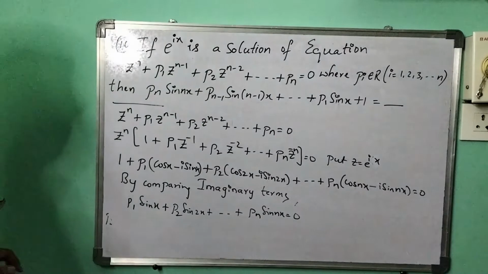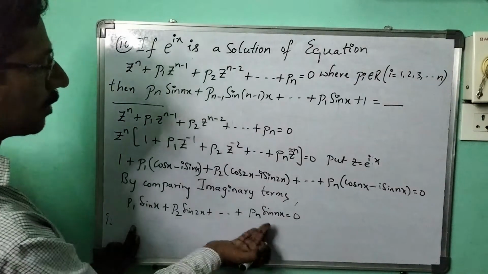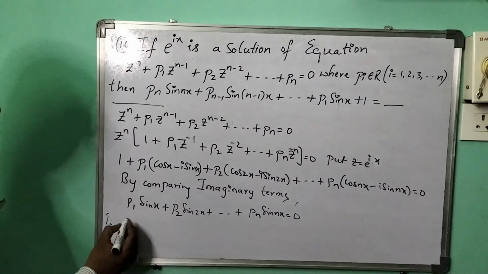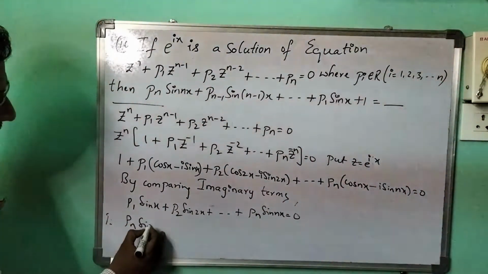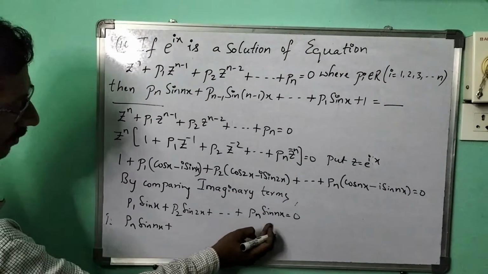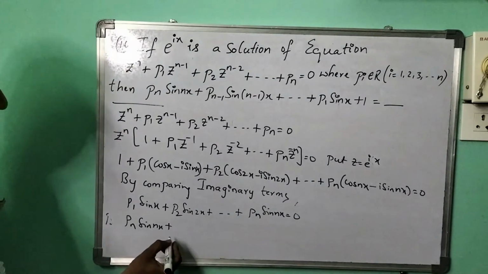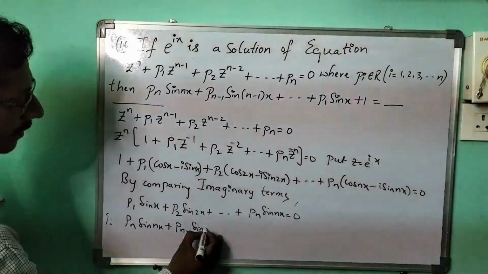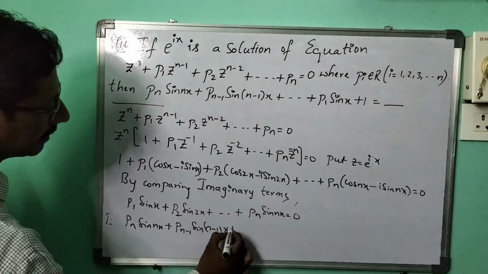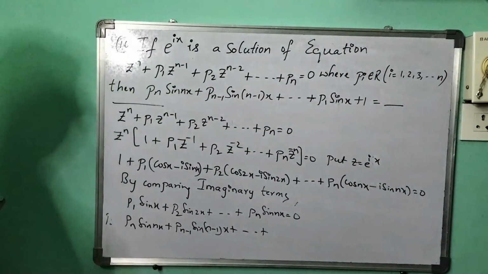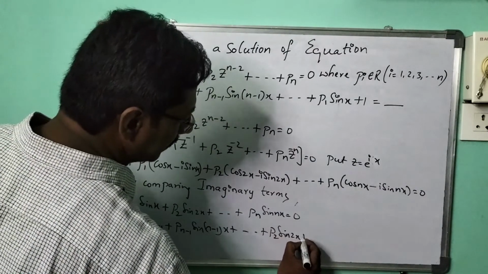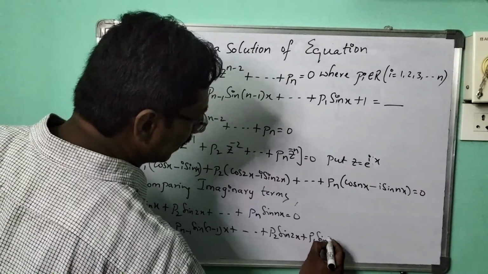I want to make a change. I want to start with pn, because it is asked to write from pn. Let me write pn sin nx. Before that step, the next one will be p n minus 1 sin of n minus 1 of x plus and so on plus p2 sin 2x plus p1 sin x.